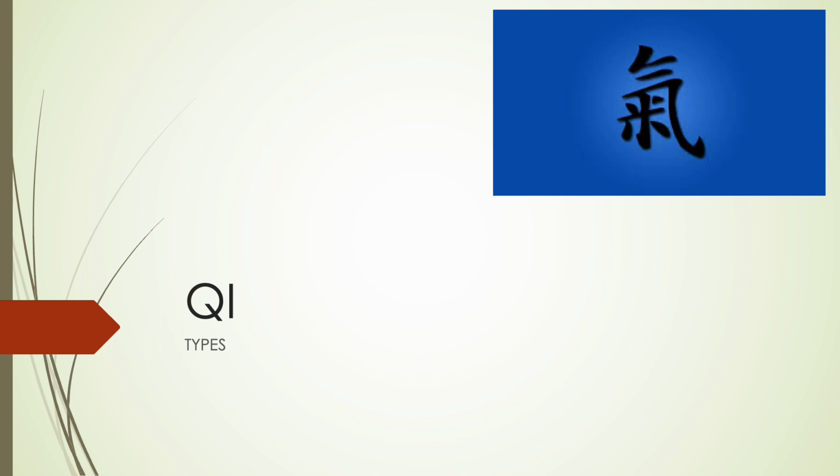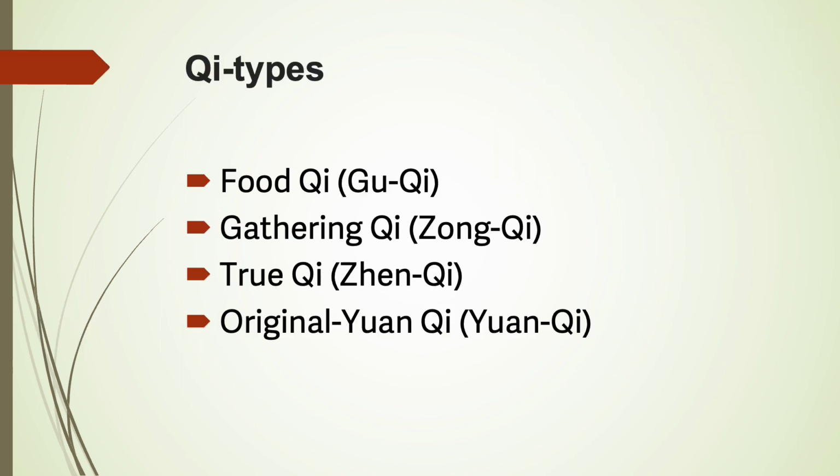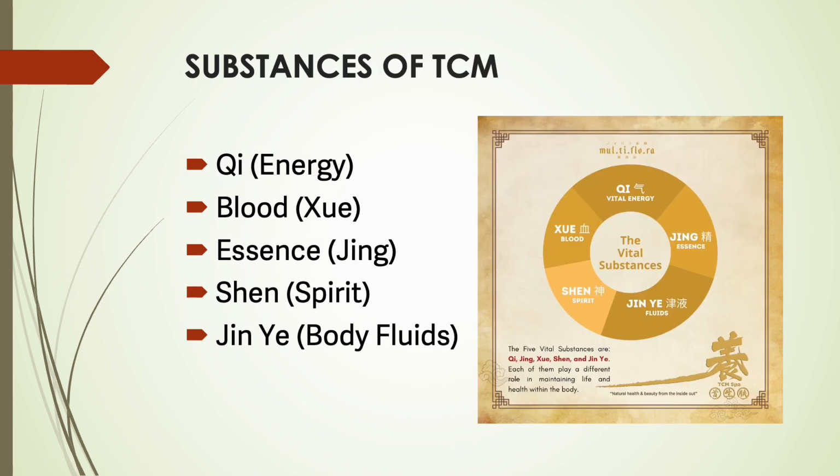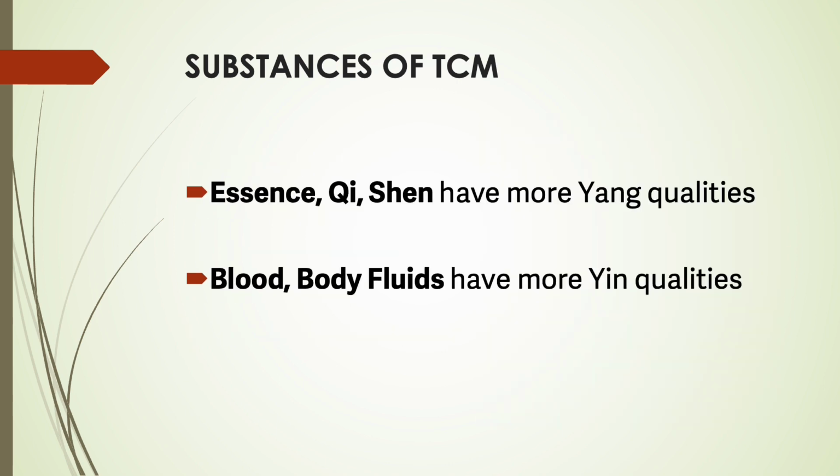Qi types. There are 4 types of qi: food qi, gathering qi, true qi, original yuan qi. These are the substances of TCM: qi or energy, blood or xue, essence or jing, shen or spirit, jinye, body fluids. Essence, qi, and shen have more yang qualities. Blood and body fluids have more yin qualities.